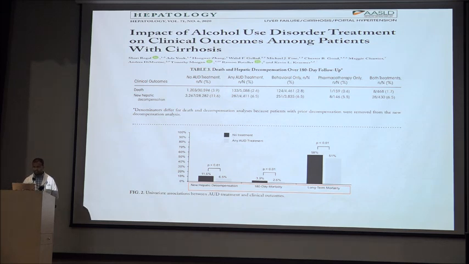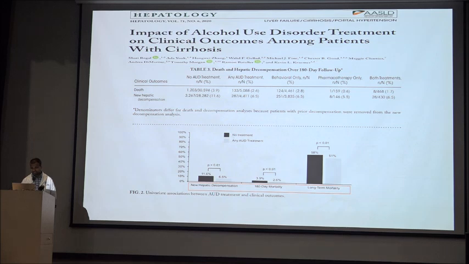This figure shows the impact of alcohol use disorder treatment on clinical outcome among patients with cirrhosis. We can see new hepatic decompensation, 180-day mortality, and long-term mortality in all three graphs, comparing those who are not on any treatment with those who are in treatment.